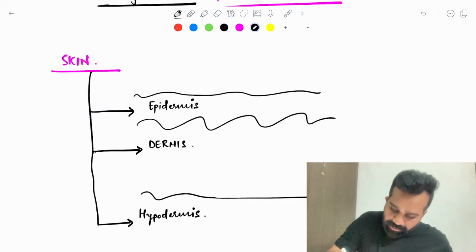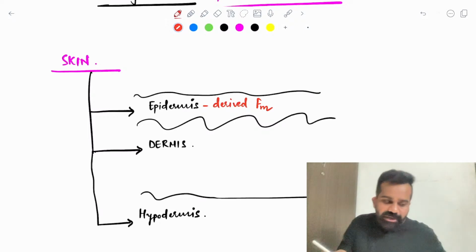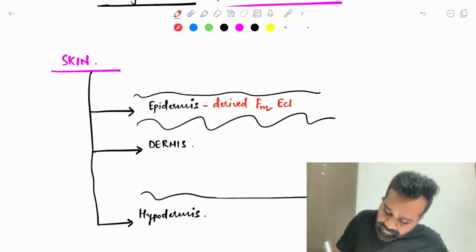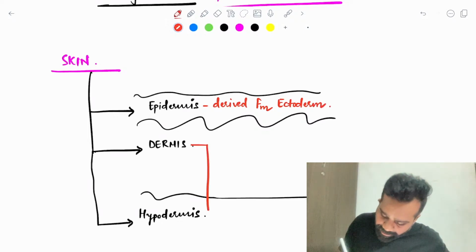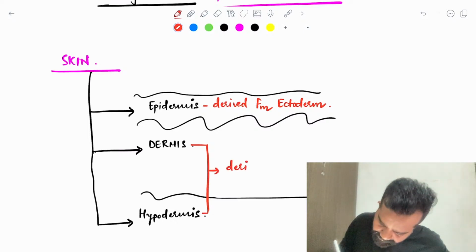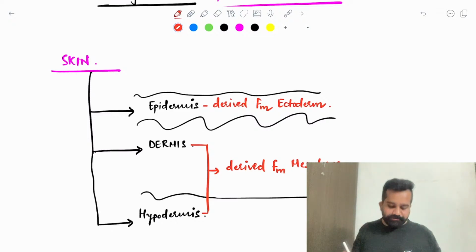Generally this epidermis is derived from ectoderm, and dermis and hypodermis are derived from mesoderm.